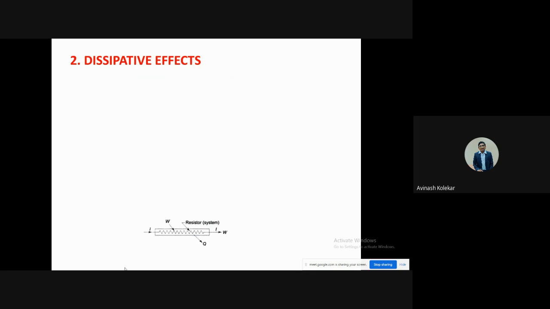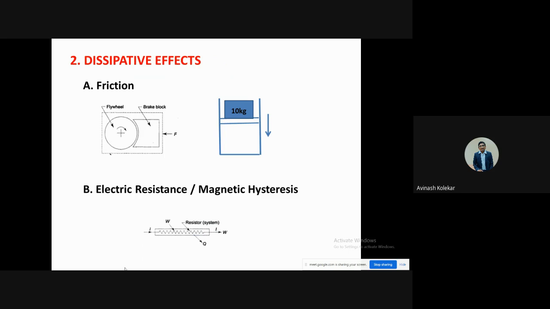Then the second cause is the dissipative effect. In the dissipative effect, friction is the first one, and the second is electric resistance. So these are the dissipative effects. Due to the friction, heat is generated. But if you want that heat back converted into work, or the friction energy which we lost, then it is not possible. So dissipative effects are the major drawbacks due to which reversible processes are not possible.